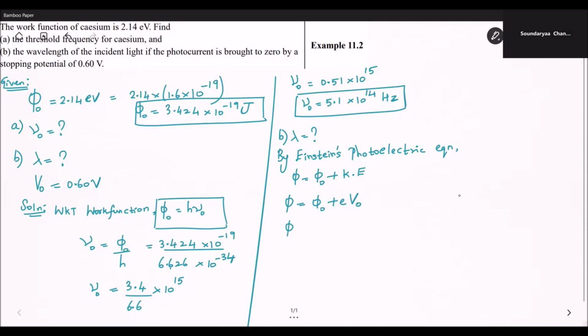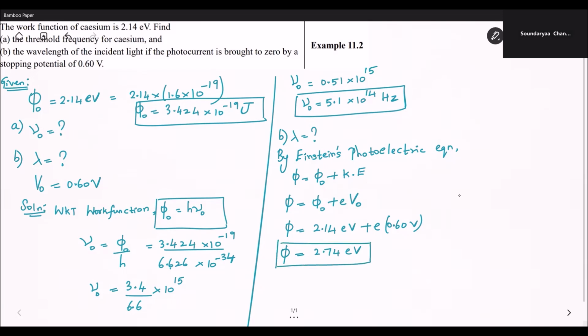And you know the value of phi naught in electron volt also. Just check that value. 2.14 electron volt plus E into, what is V naught value? 0.60. And now you can calculate the total energy of incident light in terms of electron volt. 2.14 plus 0.60 is 2.74 electron volt.